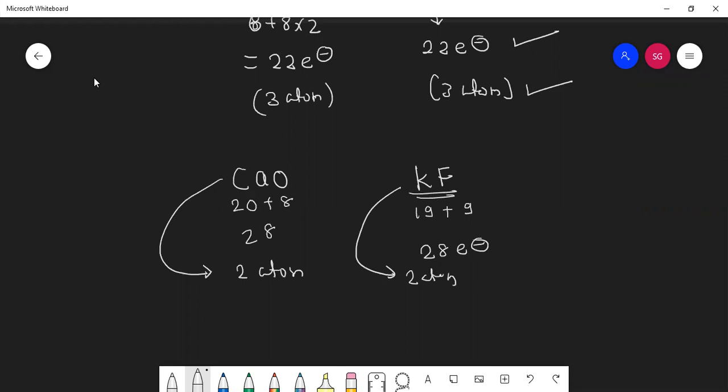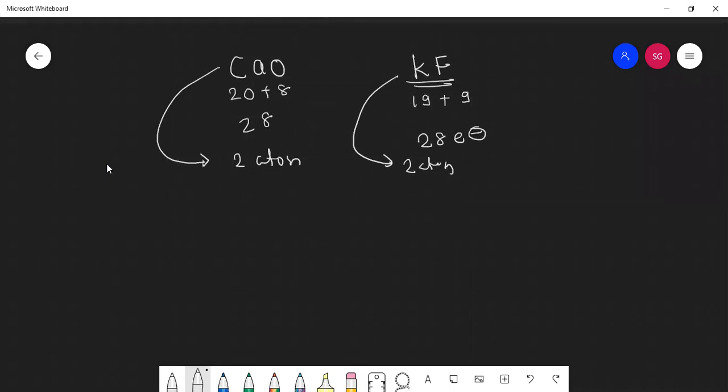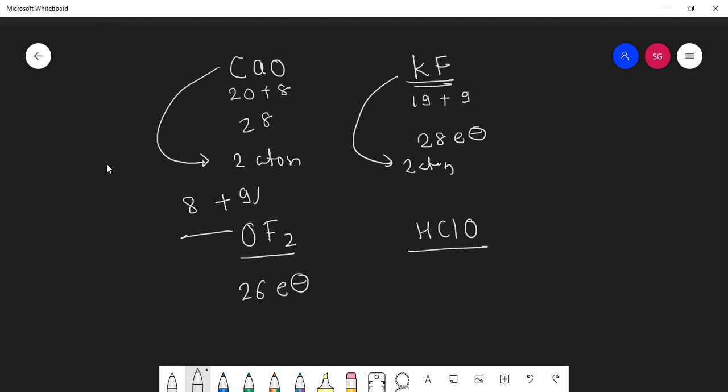Okay, one last example. That means you understood what are isosters. The example is OF2 and HClO. Yes, you need to tell me how many electrons are there in this within 30 seconds. 26. Very nice. 26 electrons, because this is 8 plus 9 into 2. What about this?